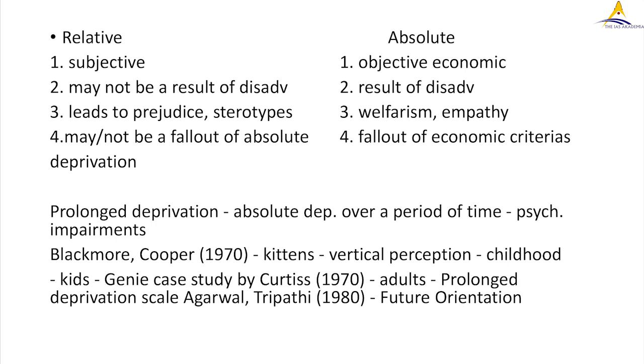Because they are poor, they are not able to provide nutrition and a good living to their children, so those children also grow up in poverty, and their cognitive faculties are not well developed. They are mentally and physically malnourished, so they are not able to contribute much towards employment, and then that whole cycle just keeps on continuing. So that is prolonged deprivation.